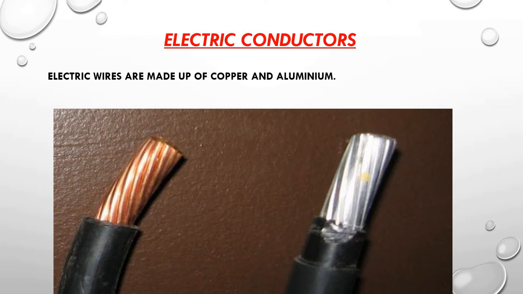Okay. Now, why they are made up of copper and aluminium? Because they are the conductors of electricity. You all know that electricity flows through the wire. Okay, the wire needs to connect the circuit. So, electricity needs to flow through it. Okay, and because the metals are the good conductors, so therefore, the metals are generally used, and of course copper and aluminium. Now, we all know that silver is the best conductor of electricity, but then also silver is not used because silver is quite an expensive metal. Okay, rather than this, copper and aluminium are affordable and cheap metals.